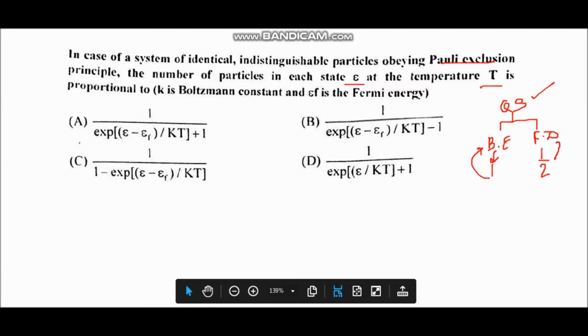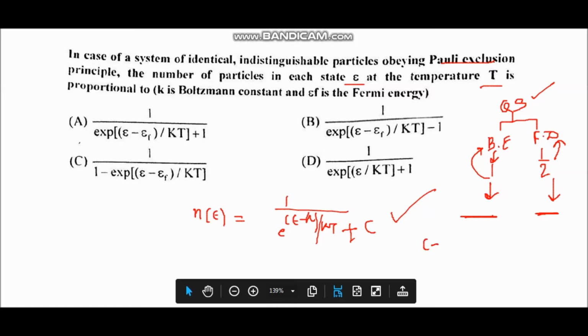They obey Fermi-Dirac statistics. And one more difference is, in case of bosons, any number of particles can occupy a single energy state, but in case of fermions or in Fermi-Dirac statistics, not more than one particle can occupy a particular energy state, and the formula of number of particles in a particular energy state epsilon is given by 1 over e power (epsilon minus mu) over kT plus c. So this is the common formula for all the statistics.